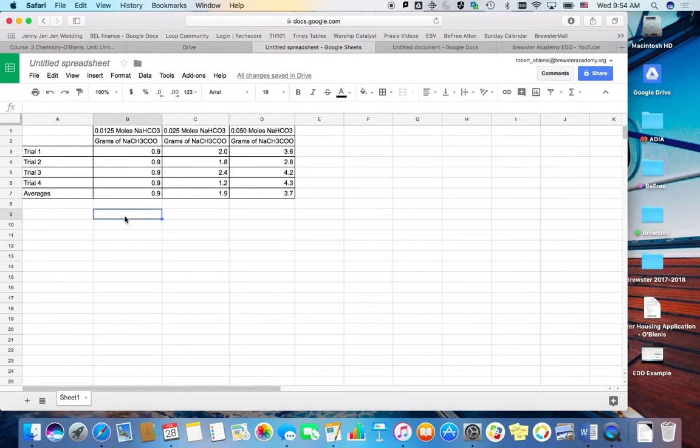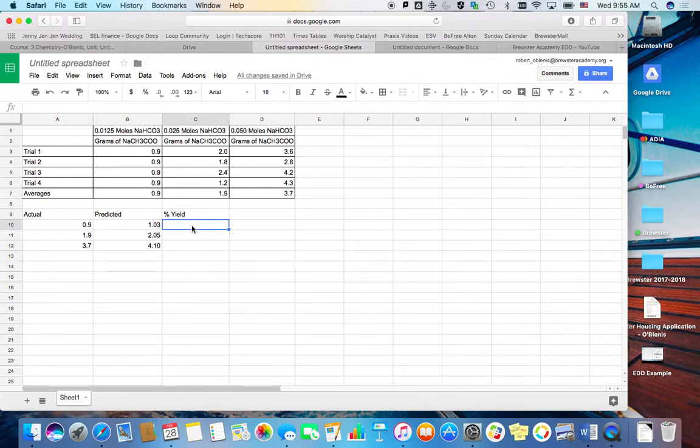And then I'm also going to do the percent yield. So the percent yield was actual, predicted, and percent yield. I'm going to write an equation for that too. My averages here were 0.9, 1.9, and 3.7. Those are my actuals. My predicted was 1.03, 2.05, and 4.10. And I do want that to have two decimal places.